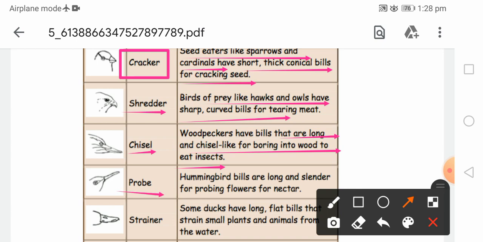Then there are probing beaks. Hummingbirds have probing bills. The bill is very long and slender. You can see here these very long and slender bills for probing flowers for nectar. So they suck the nectar. Then the strainer beak is there. Some ducks have long flat bills for straining small plants and animals from the water. So straining type beaks are present in ducks. The water is drained out and only small animals and plants are caught.